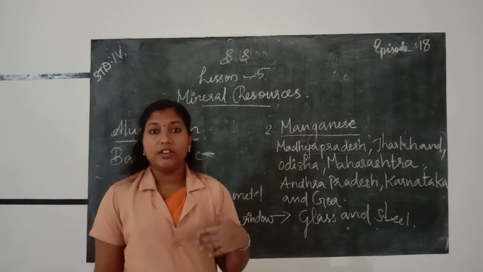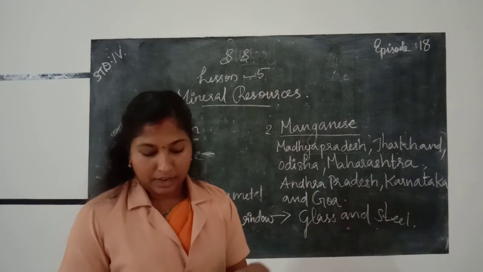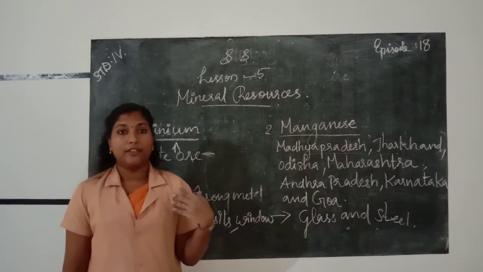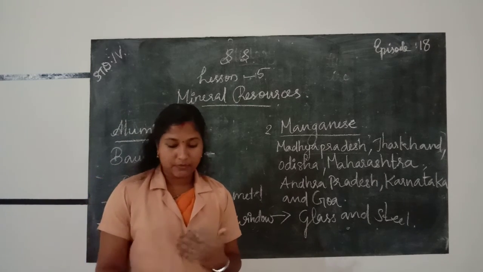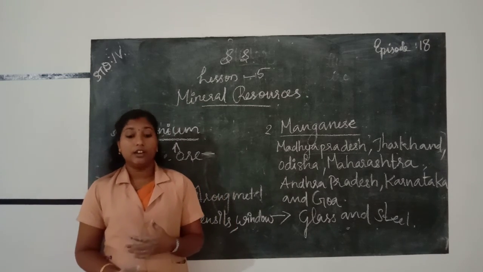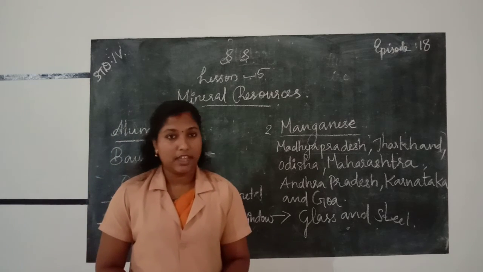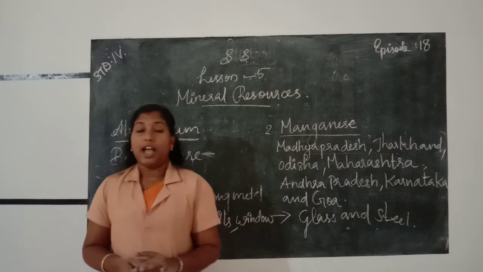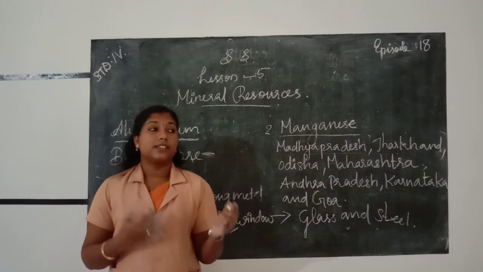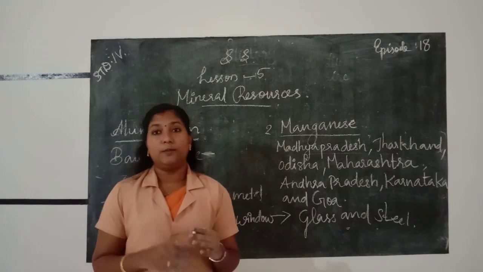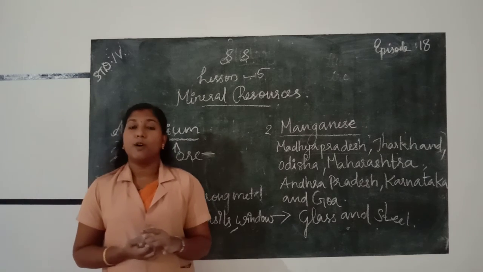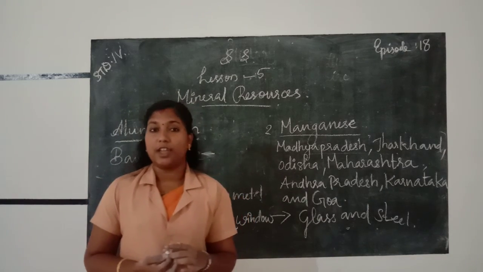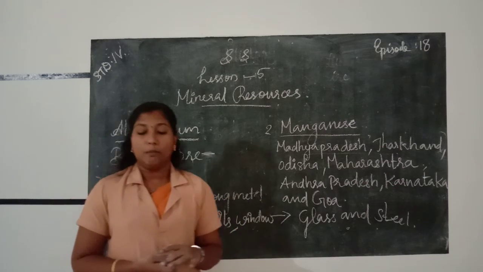Next we learned about iron and the importance of iron, and where iron ore deposits can be found. Next we learned about the next metal, manganese. Manganese is used for making glass and steel. Next, aluminium. Aluminium is extracted from bauxite ore. It is used for making utensils, aeroplanes and window panes.